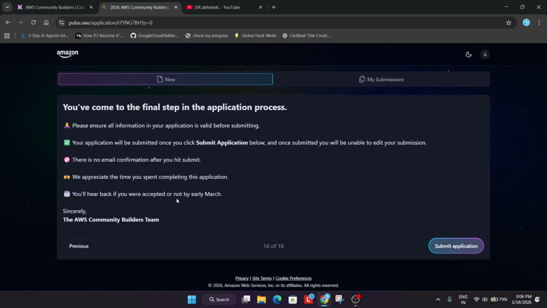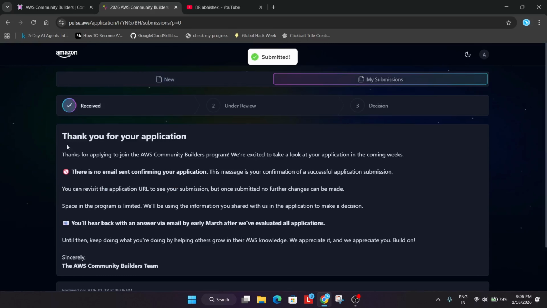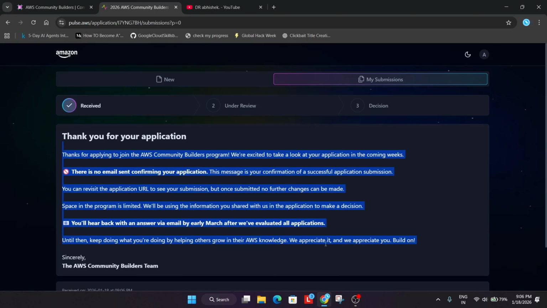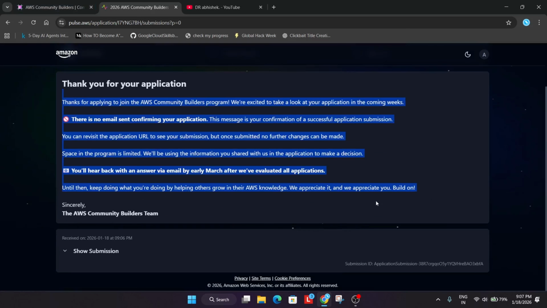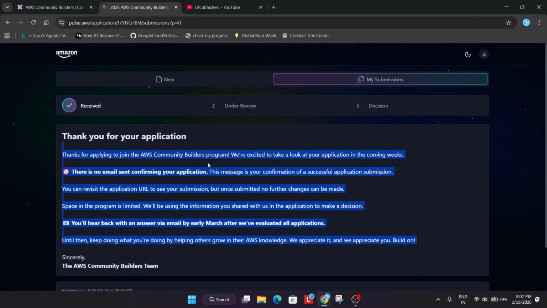If you are eligible, you will be notified by email, if you are accepted, you will be notified, okay, and not by early March. So it may take time, so you need to wait for it, and at last you have to simply click on submit application. Now once you have submitted the application, it will take some time. You need to understand that no email will be coming and space is limited, only limited people will get a chance. If you want to view your submission, you can click on my submission and just view whether it is being under review, and the decision will be also shared over here, like you are rejected or accepted.